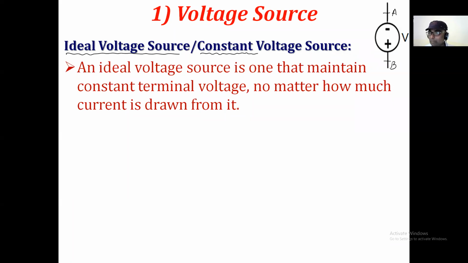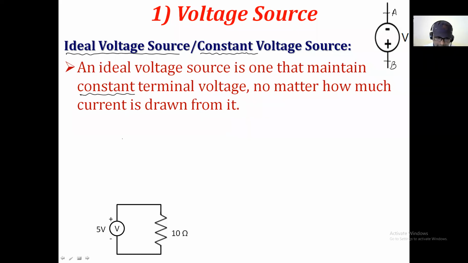That's why this ideal voltage source will maintain the constant terminal voltage. That's why this voltage source is also called a constant voltage source. Any amount of current can flow through it according to its capacity, but the voltage between the two terminals A and B is always constant. That's why it is called the constant voltage source, and practically it is not possible. That's why it is an imaginary concept. Just check what that thing is.